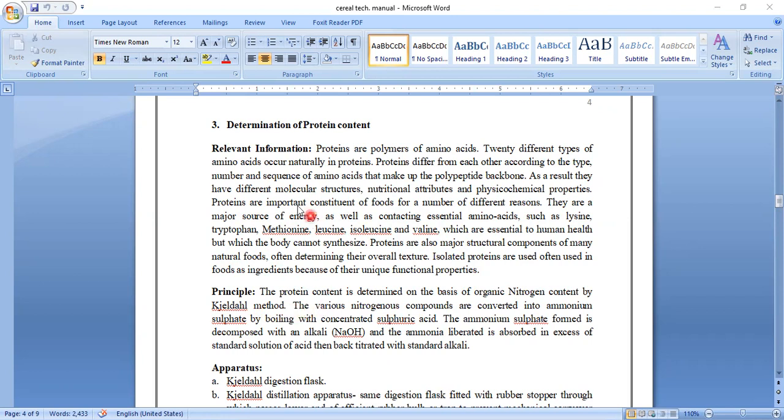The principle behind finding the protein content is that it is determined on the basis of organic nitrogen percentage, or nitrogen content, by the Kjeldahl method. Various nitrogen compounds get converted into ammonium sulfate by boiling with concentrated sulfuric acid. The ammonium sulfate formed is decomposed with an alkali solution, that is NaOH, and ammonia is liberated. It is absorbed in excess of a standard solution of acid, which may be boric acid or hydrochloric acid, and then back titrated with a standard alkali solution.